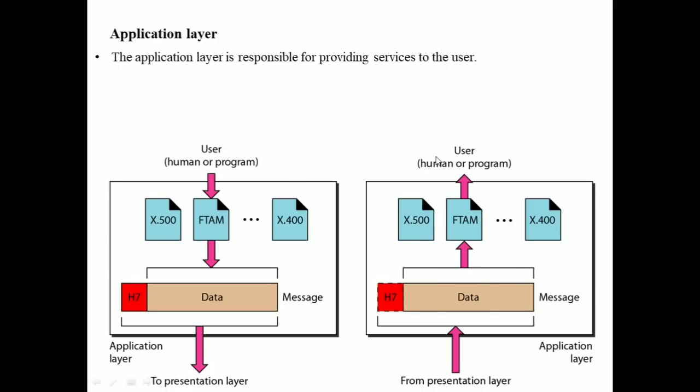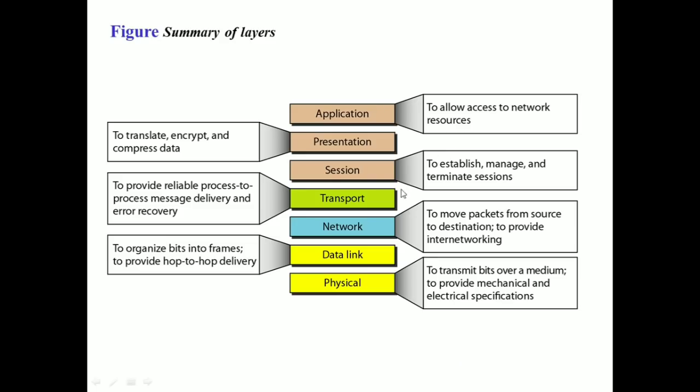So let us have the summary of all the layers. The physical layer is used to transmit the bits over the medium and to provide mechanical and electrical specifications. The data link layer is used to organize the bits into frames. Remember, in the physical layer data is in the form of bits, in the data link layer data is in the form of frames, and it provides hop to hop or node to node delivery.